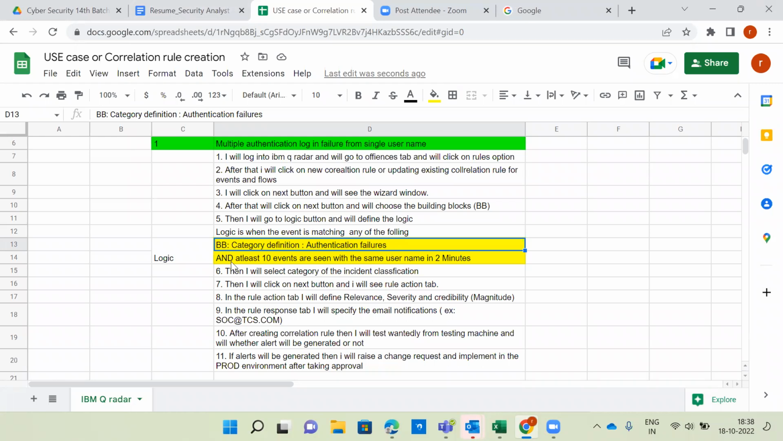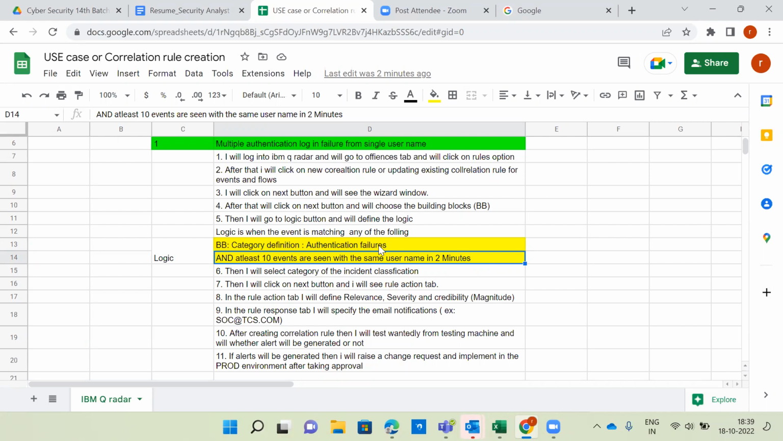What we are selecting as a logic is: and at least 10 events are seen with the same username in 2 minutes. Can anyone explain what is meant by the second one? At least 10 events are seen with the same username in 2 minutes. Within 2 minutes, the same user is logging in 10 times. 10 times, okay, that's fine.